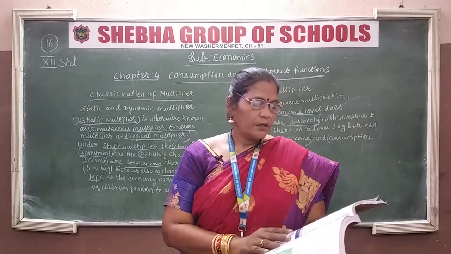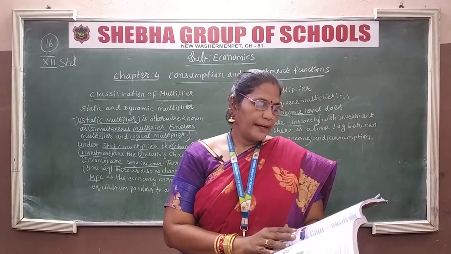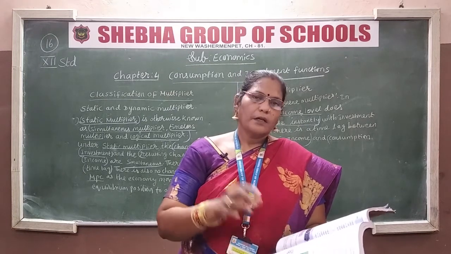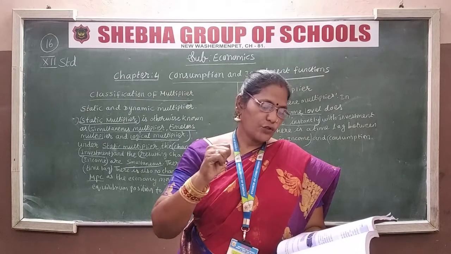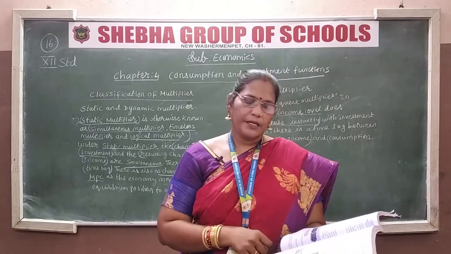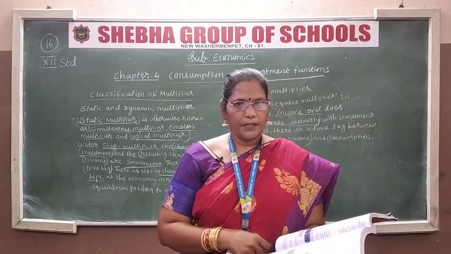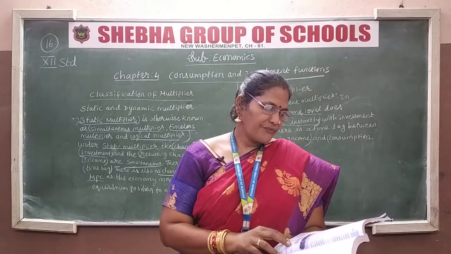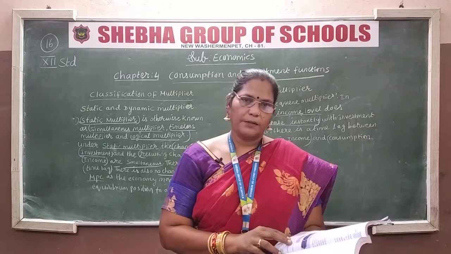Uses of the multiplier, let us see. First, the multiplier highlights the importance of investment in income and employment theory. Second, the process throws light on different stages of the trade cycle.